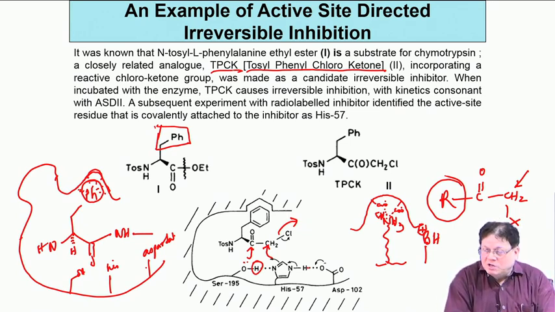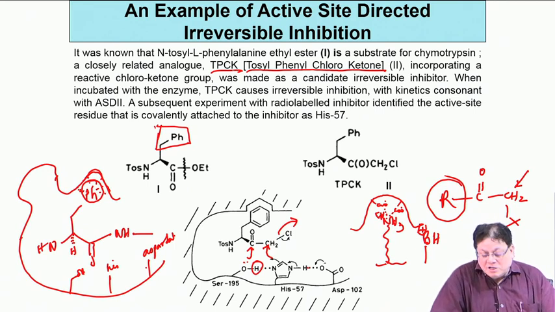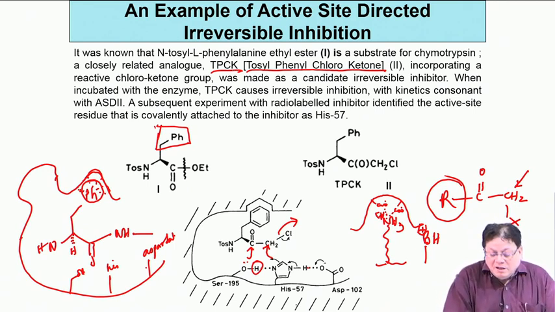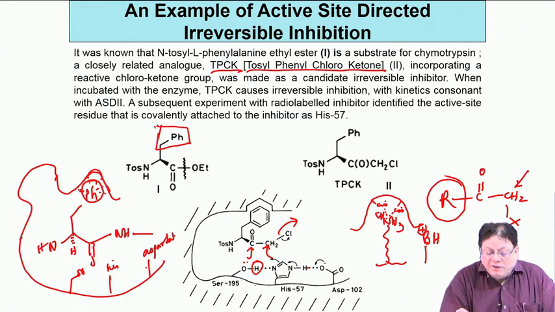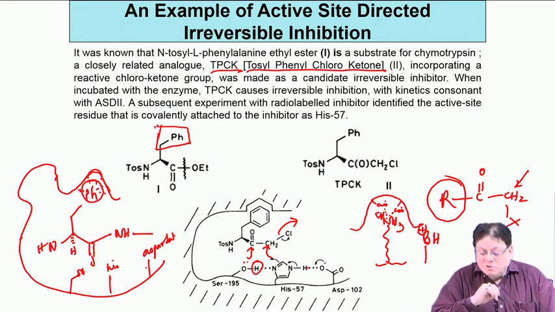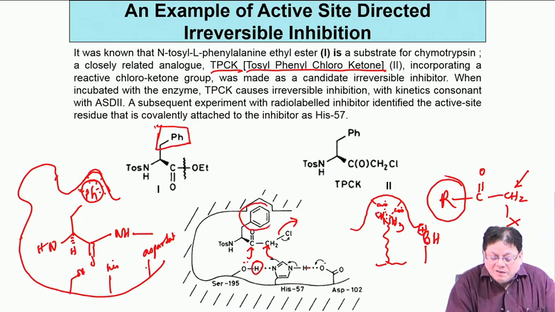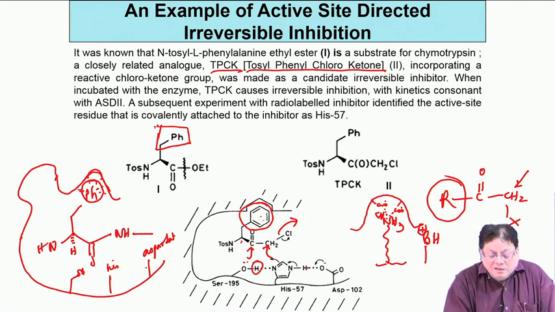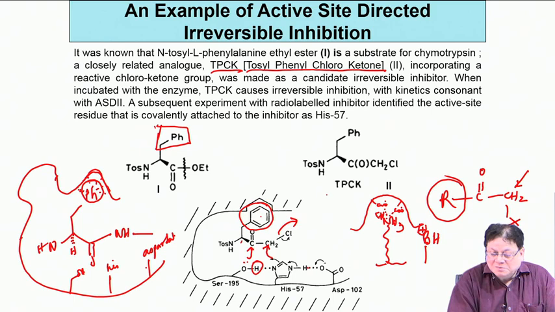This is very textbook chemistry, and it has now appeared in many textbooks. Now, if I ask how to make an irreversible, active site directed inhibitor of trypsin, what do you do? You replace this phenylalanine group, and instead of tosyl phenyl chloroketone, you take tosyl lysyl chloroketone, that is, with lysine.